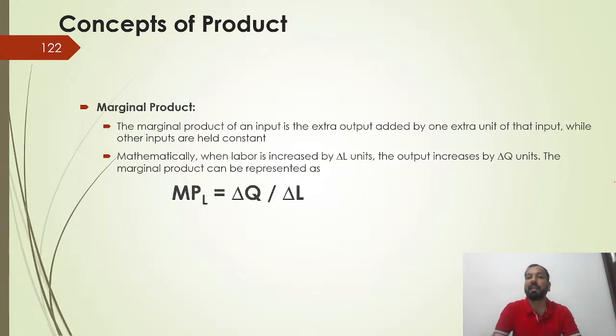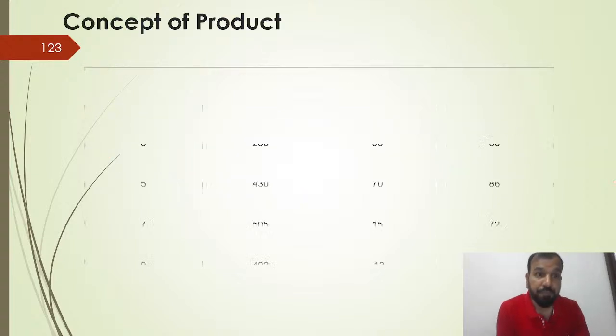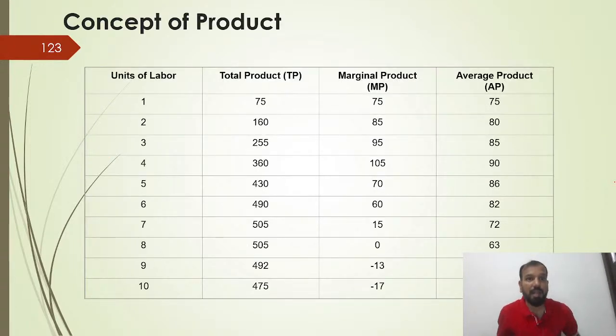Mathematically, when labor is increased by delta L. Suppose only 10 laborers were working in a manufacturing firm. The firm remains the same, machinery is the same, buildings are the same, but you have changed the labor from 10 to 12. So for the 2 additional laborers, the product they produce is called marginal product. Output increased by delta Q units, so marginal product can be represented as delta Q divided by delta L. This is the concept of the product.